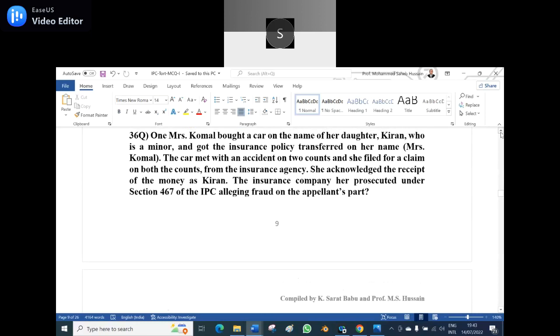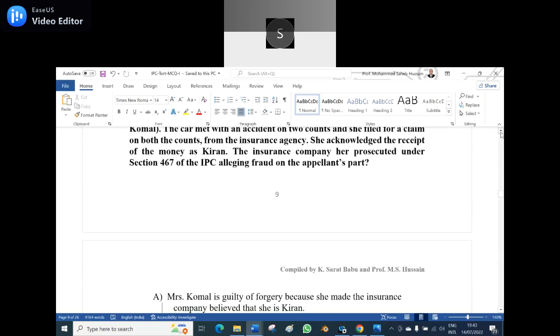Mrs. Komal bought a car in the name of her daughter, Kiran, who is a minor, and got the insurance policy transferred to her name. The car met with an accident on two counts and she filed a claim on both counts with the insurance agency. She acknowledged the receipt of money as Kiran. The insurance company has prosecuted her under section 467 of the IPC, alleging fraud on the appellant's part.